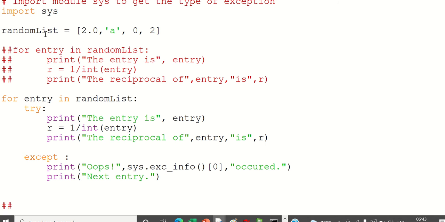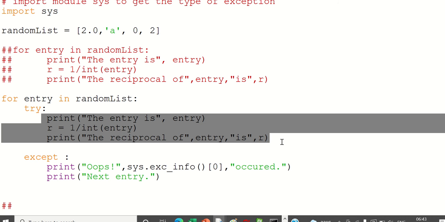Okay, so now this is exception handling here. See, this is a list, for entry in random list, for i in list name. What was there earlier? This was not there. Earlier the code was this much only, only these three lines were there.